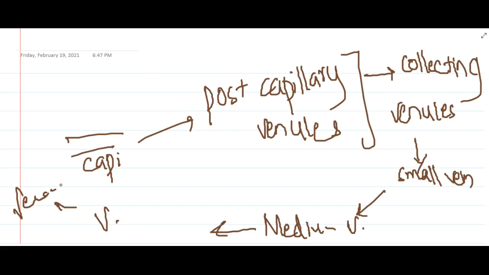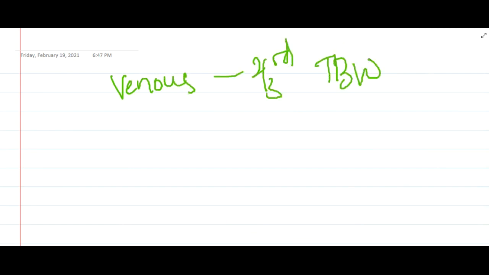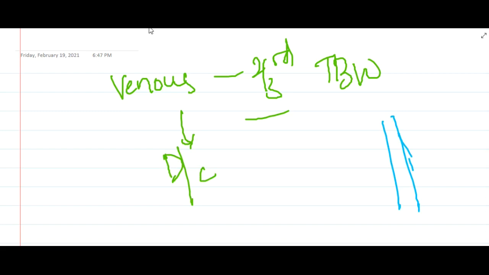Now if you see the venous circulation, two-third of the total blood volume in our body is mainly controlled by veins. So these veins also can undergo dilatation or compression. If this is the vein, and if this vein is surrounded by a large tumor, like a leiomyoma, this large tumor will compress the vein, and thus will cause problems. So this is about veins.